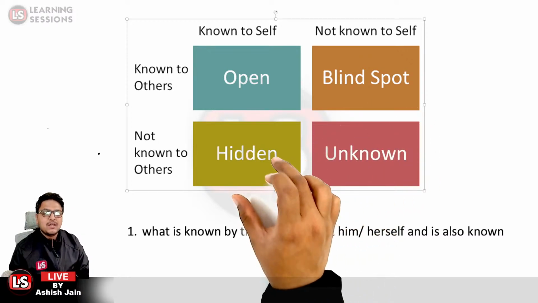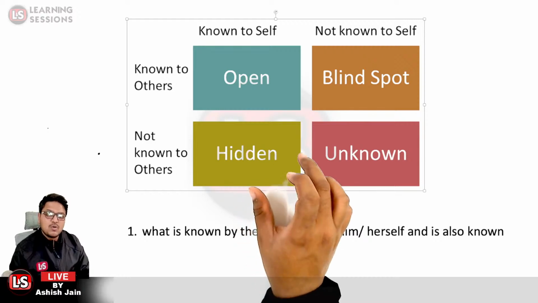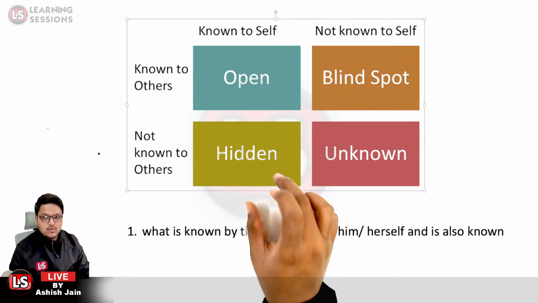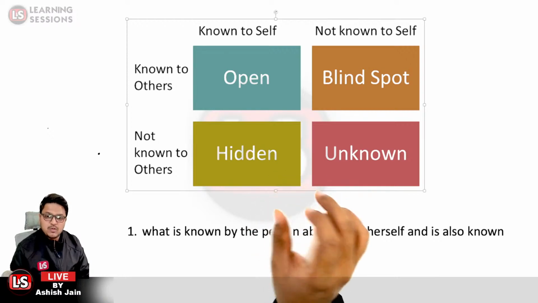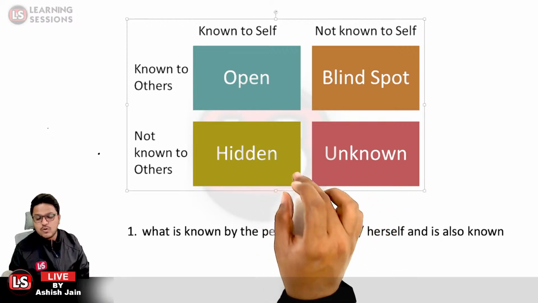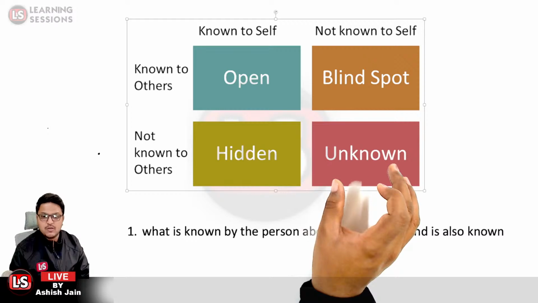And the area which is not known to others but known to self, that is the private area, that is the hidden area. And which we do not know about and which others don't know about, that is the unknown area. Is that clear?